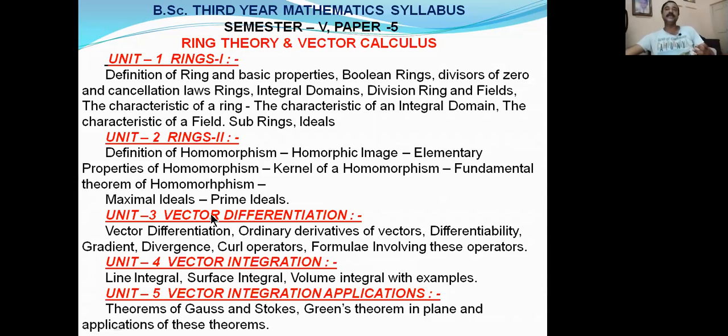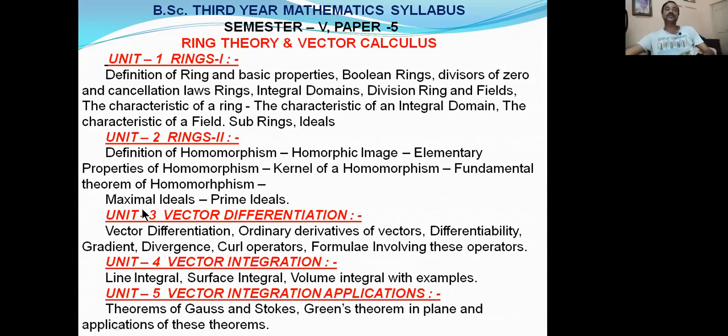The 3rd, 4th and 5th units belong to vector calculus. In this part, most of the topics cover problems and derivations. So if you are good at doing problems, then you can easily get the marks from these 3 units.